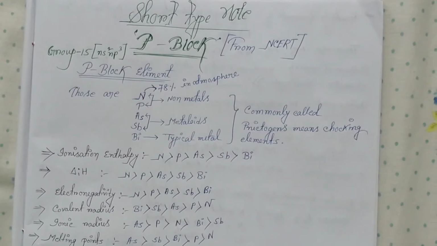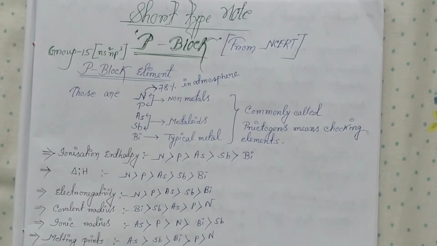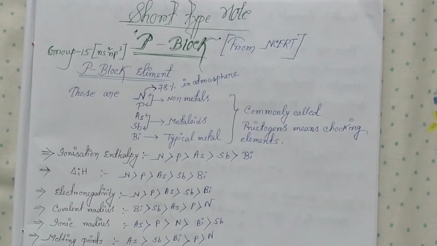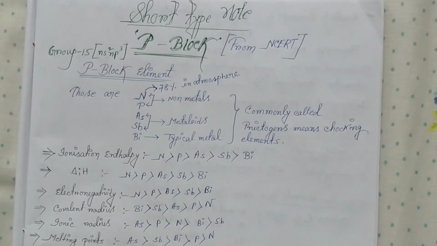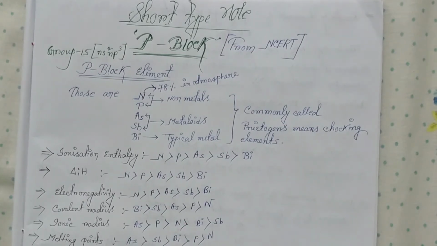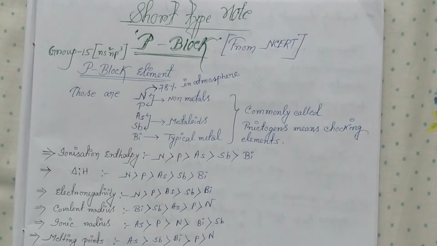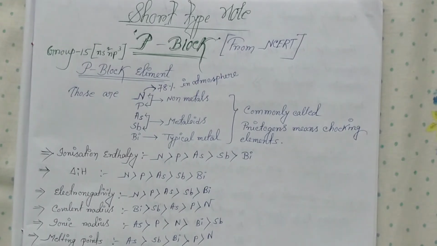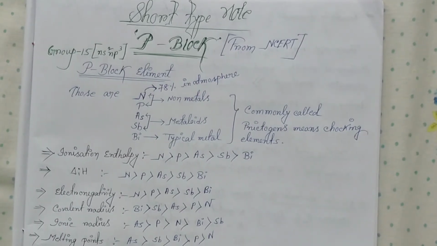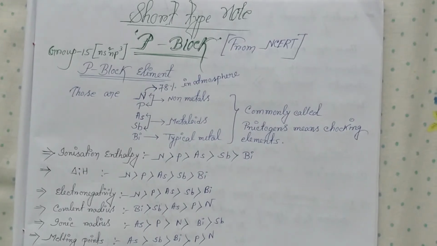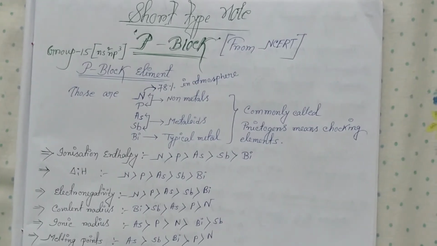Here today, we all know that I discuss the marked NCERT of biology, but today I am discussing the chemistry NCERT that is marked by me. Okay, that is short type note of P block elements.